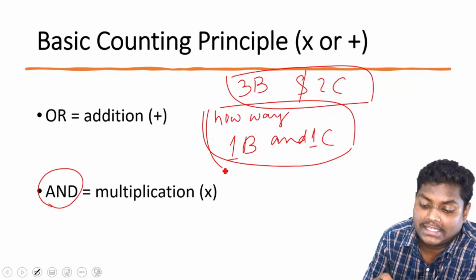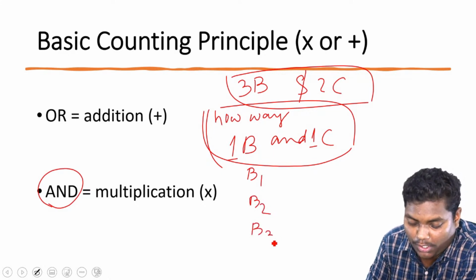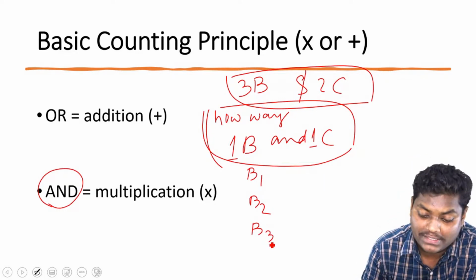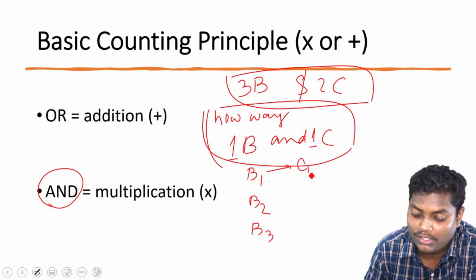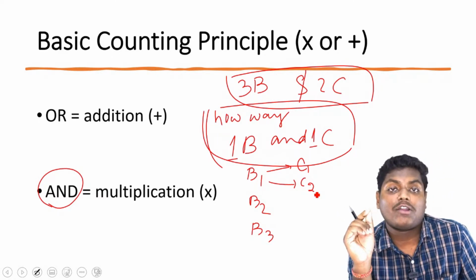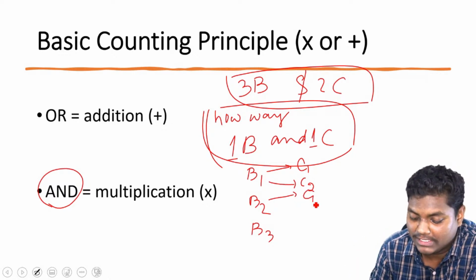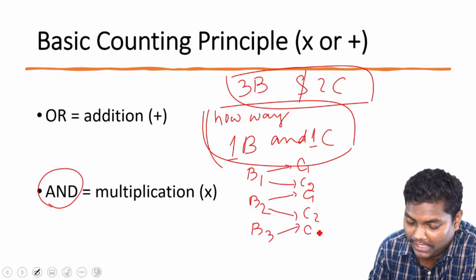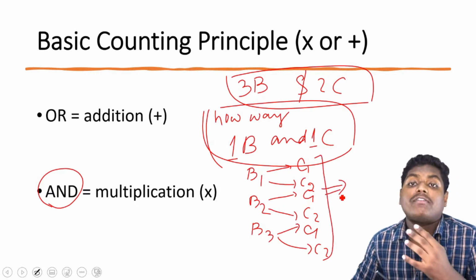So we are having 3 bikes and 2 cars. The same scenario that we are having 3 bikes, 2 cars. Now, if you have this choice of selecting one car and one bike, let's say you are selecting bike 1. So you are having 2 choices. You can either select car 1 or car 2. Is it clear? Since we are choosing bike 1, we are having 2 choices, car 1 or car 2. Similarly, if we are having bike 2, we will be having same 2 choices, car 1 or car 2. Similarly, for bike 3, we will be having car 1 or car 2. So basically, what we are having? We are having 6 ways.